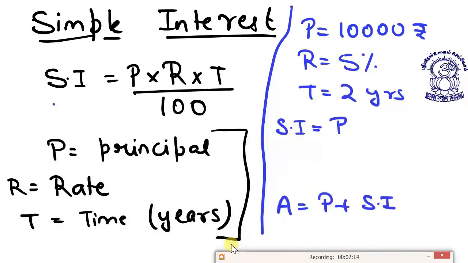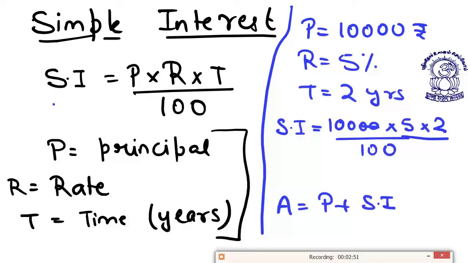Now as per the formula, I won't be dealing with this formula too often. I'll be going to this formula when the calculation is very tedious. Otherwise I will be solving the sums directly. This particular example I am explaining so that you may get a grip of the concept. P into R into T by 100. P is 10,000, rate is 5, time is 2. Double zero cancel. 100 into 5 into 2, 100 into 10 will give me